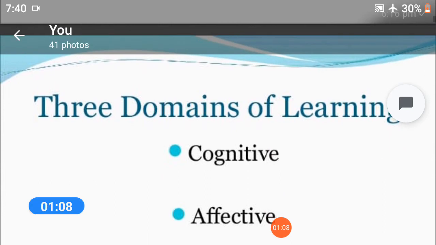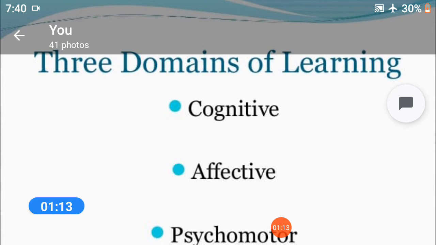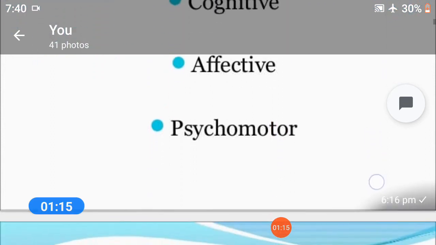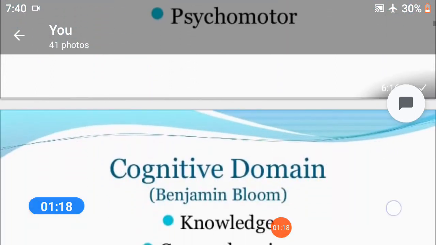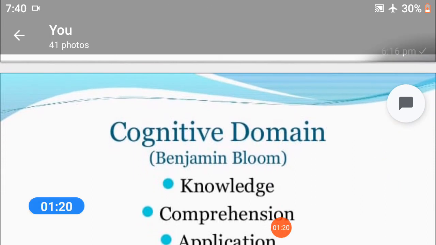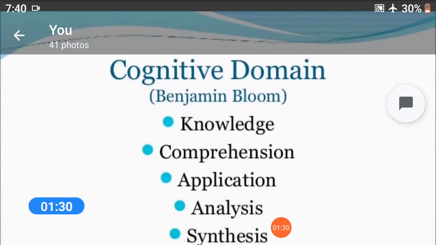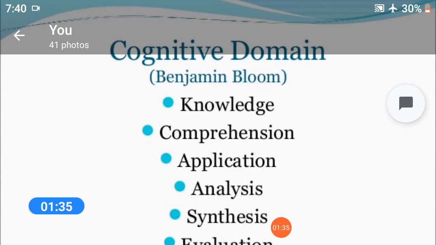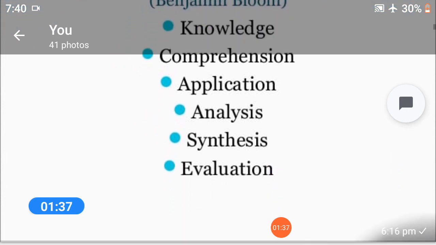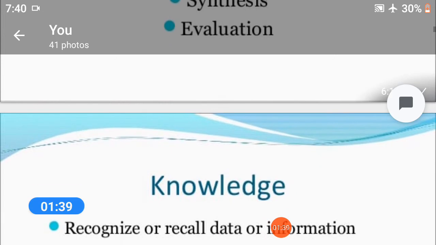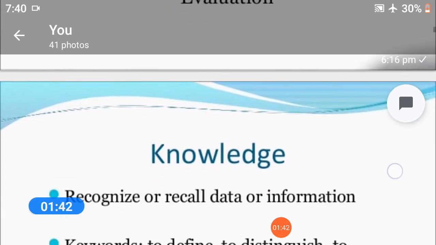Three dimensions of learning: cognitive learning, affective learning, and psychomotor learning. Cognitive domain, Benjamin Bloom. According to Benjamin Bloom, the cognitive domain is an assembling of the following components: firstly, knowledge, comprehension, application, analysis, synthesis, and evaluation. I will describe them one by one.